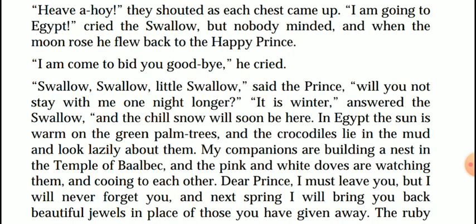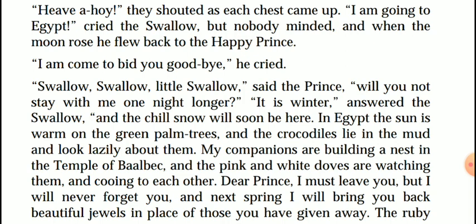"Swallow, swallow, little swallow," said the prince, "will you not stay with me one night longer?" "It is winter," answered the swallow, "and the chill snow will soon be here. In Egypt, the sun is warm on the green palm trees, and the crocodiles lie in the mud and look lazily about them. My companions are building a nest in the temple of Balbec, and the pink and the white doves are watching them and cooing to each other.